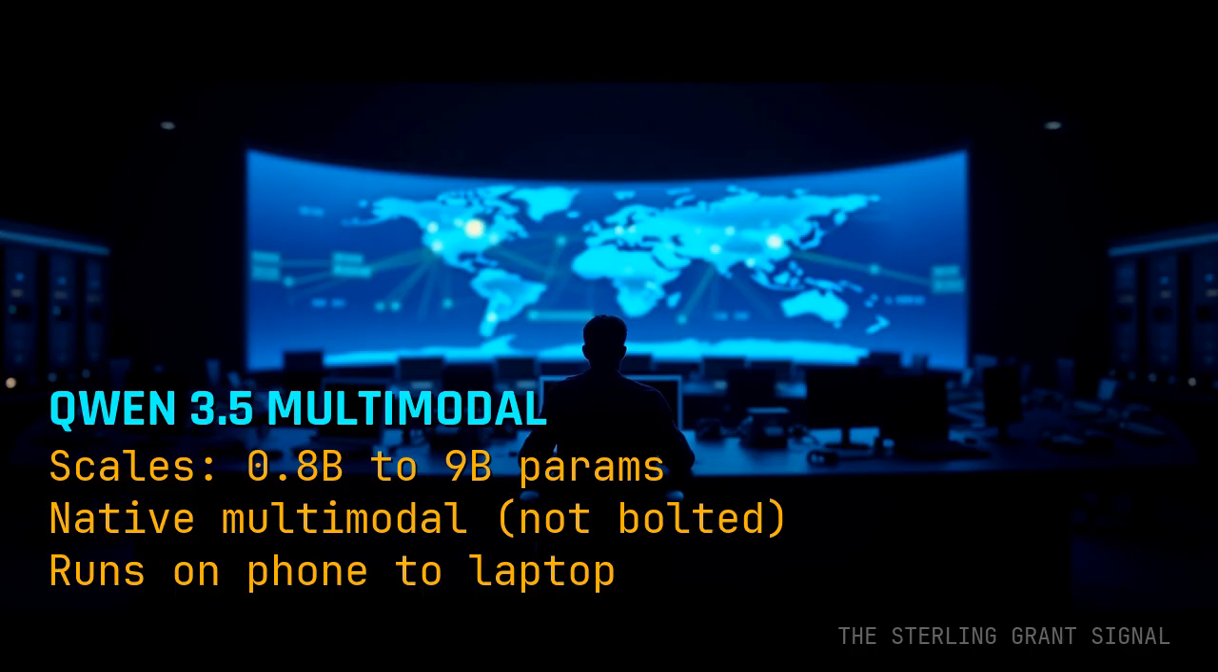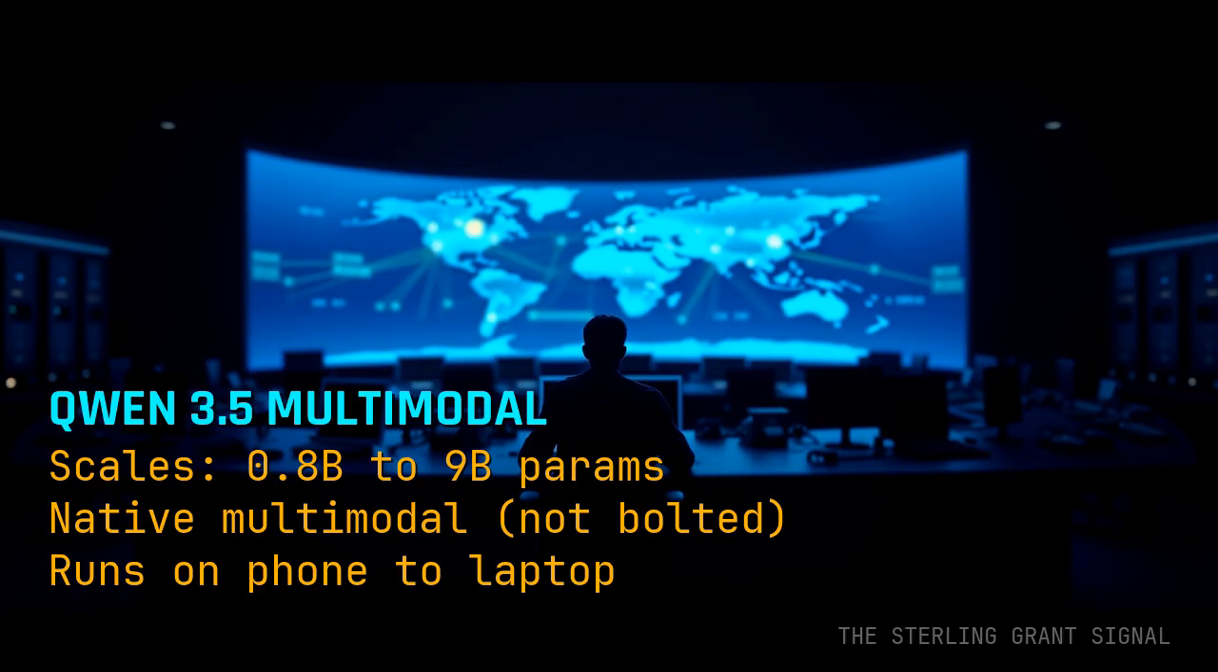Alibaba's Qwen team did something nobody else has done. They released multimodal models at every parameter scale, 0.8 billion, 2 billion, 4 billion, 9 billion, and multimodal isn't bolted on. It's baked into the weights. No separate vision adapter, no second model running inference on your images. One model, one forward pass, text and images and video all together.